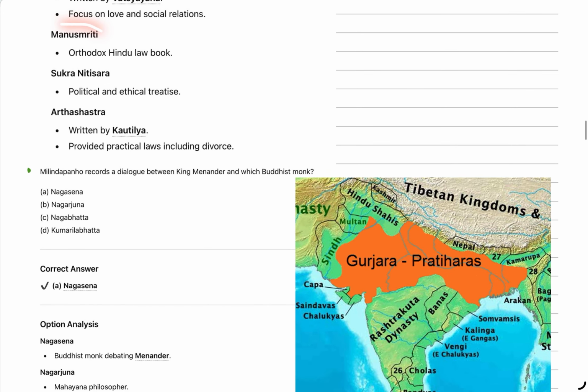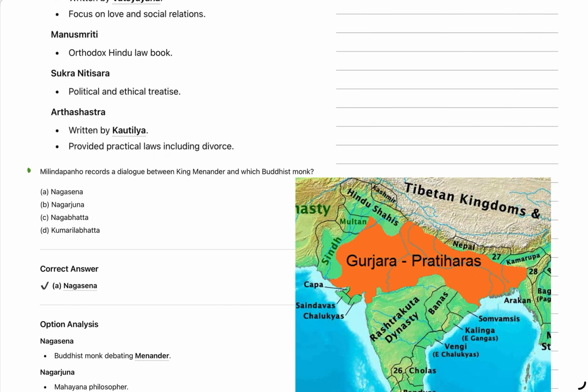They see Manusmriti as the root cause of all social evil. Sukra Nitisara, a political and ethical treatise. Then Arthashastra by Kautilya or Chanakya provided political law including divorce.